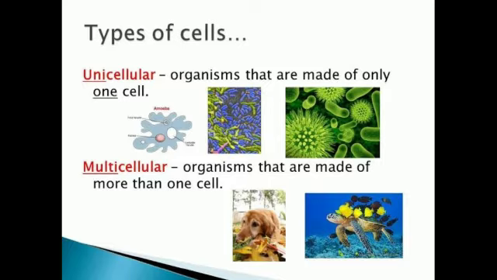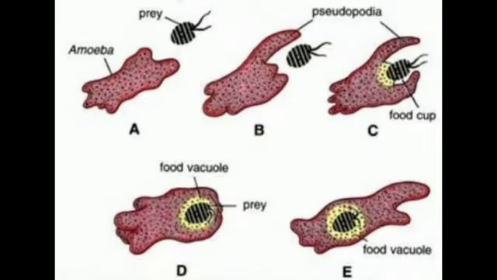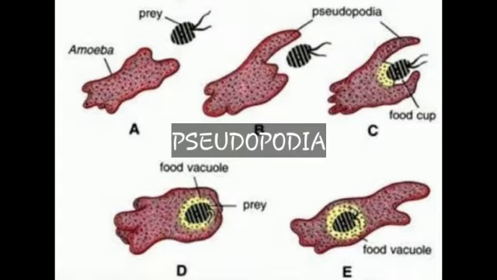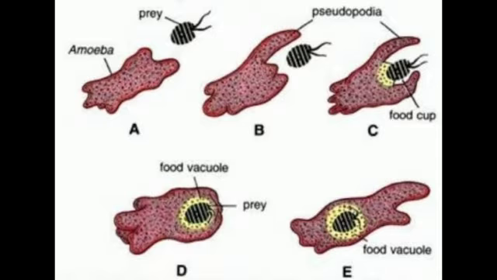So their body organization is also different because of the number of cells present in their body, and their mode of taking nutrition from food is also different. First we are talking about the amoeba. Amoeba takes its food by the process of pseudopodia. In this diagram you can see that amoeba is an irregularly shaped unicellular organism which regularly changes its shape to engulf the food particles and digest them.